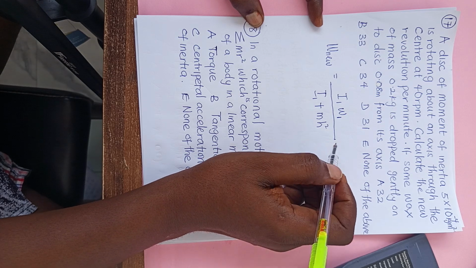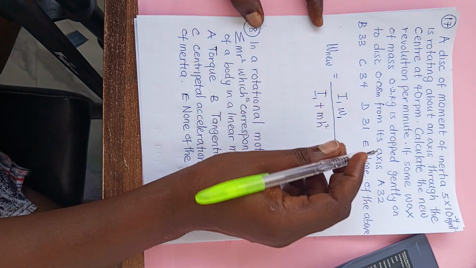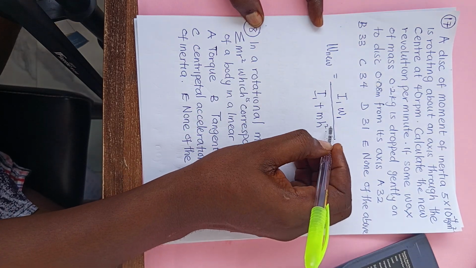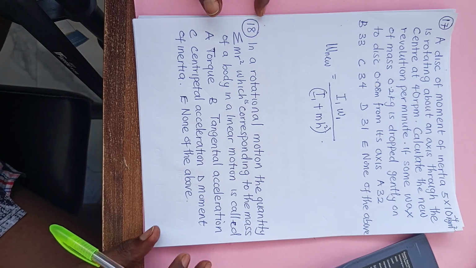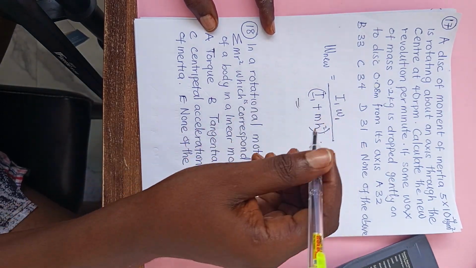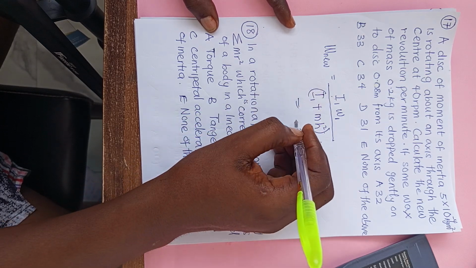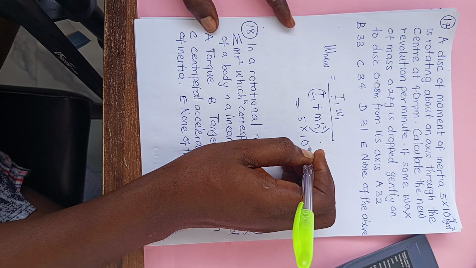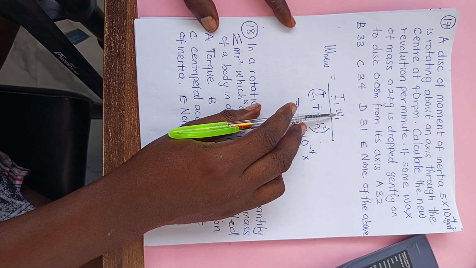H square is the distance from where the wax drops to the axis of rotation, which is what we are looking for now. That is the formula. I've used this formula before. So I, which is the moment of inertia, is 5 times 10 to the power minus 4, times the angular velocity. You don't need to convert it.